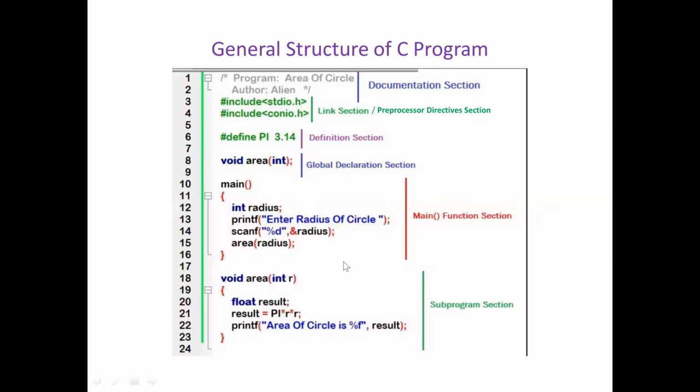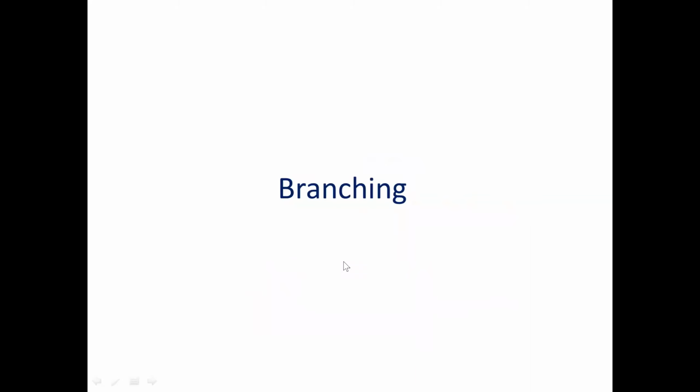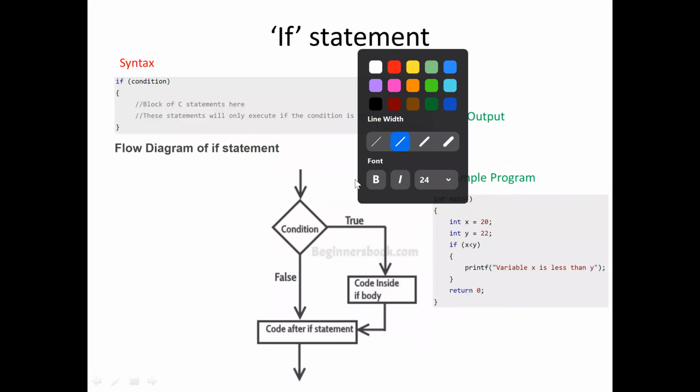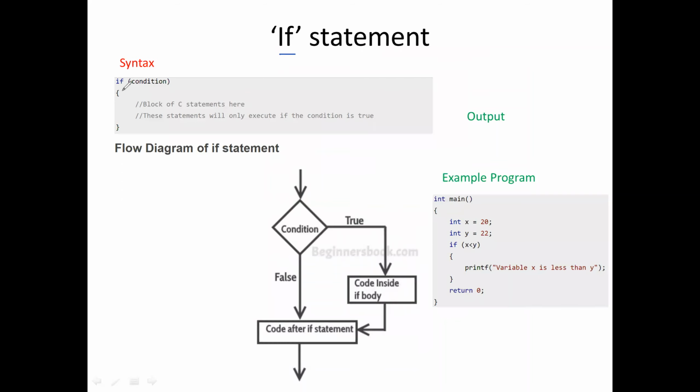This is the general structure. Okay, let us see some of the branching statements and looping statements before getting into C programming. In C programming, you must know these statements. The if statement: if condition, then the body of the program.